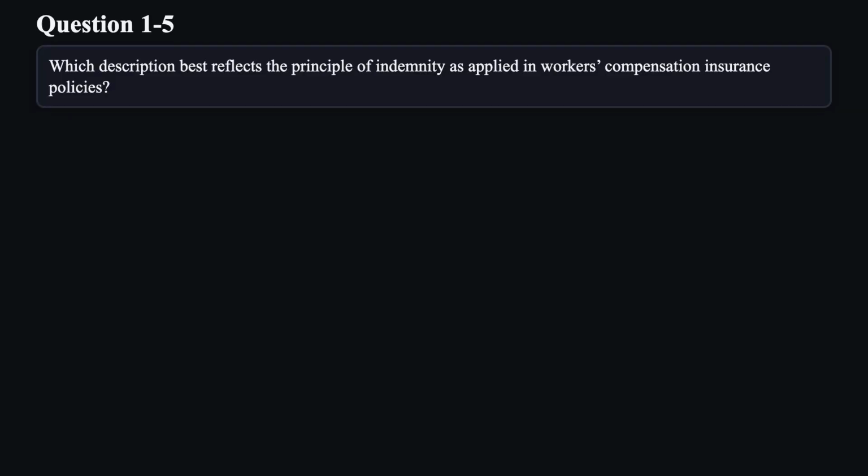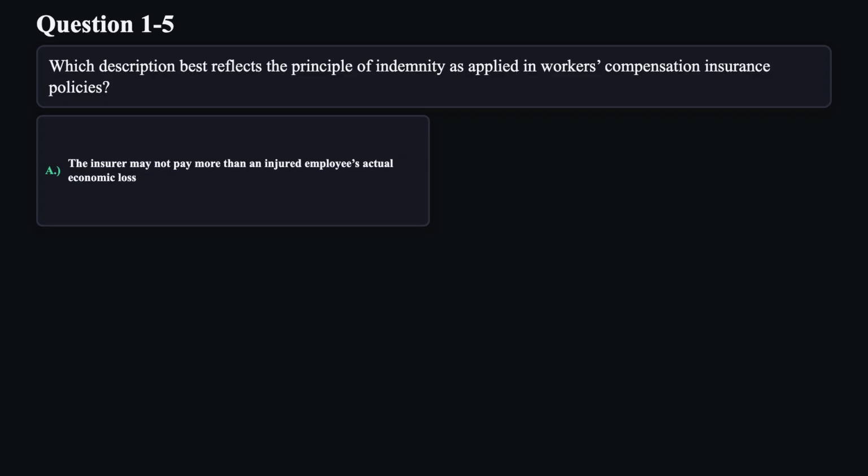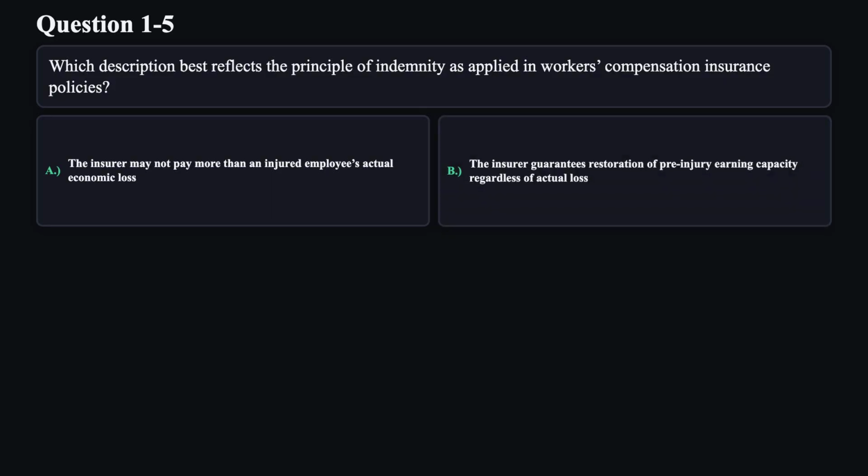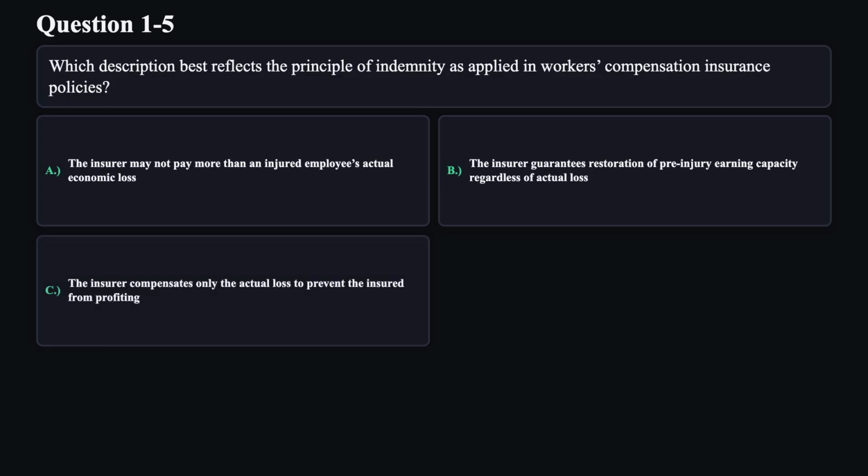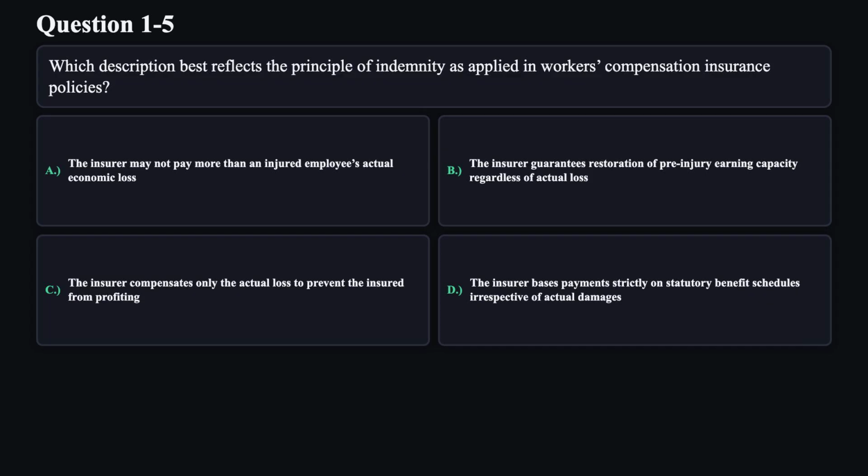Question 5. Which description best reflects the principle of indemnity as applied in workers' compensation insurance policies? A. The insurer may not pay more than an injured employee's actual economic loss. B. The insurer guarantees restoration of pre-injury earning capacity regardless of actual loss. C. The insurer compensates only the actual loss to prevent the insured from profiting. D. The insurer bases payment strictly on statutory benefit schedules irrespective of actual damages.